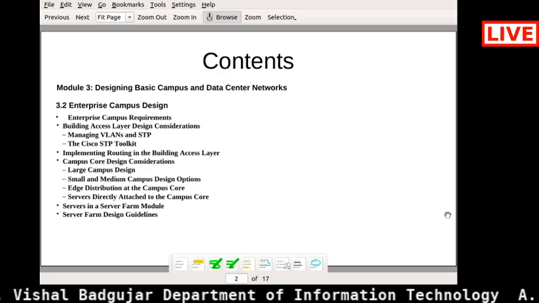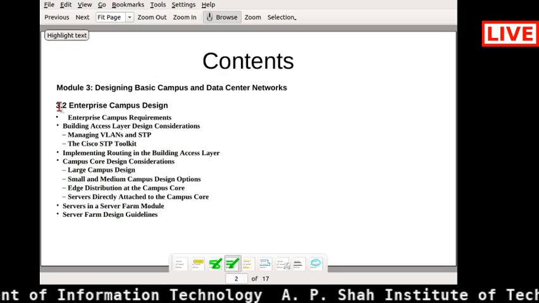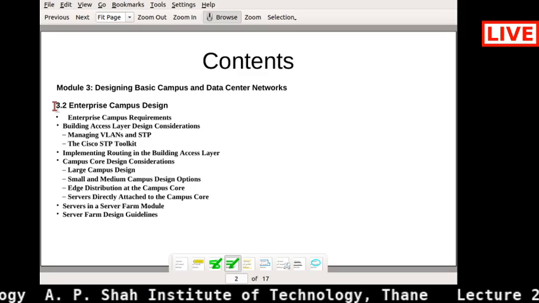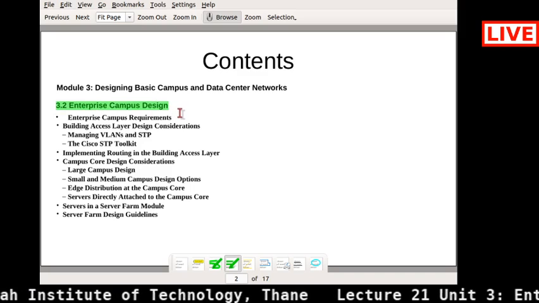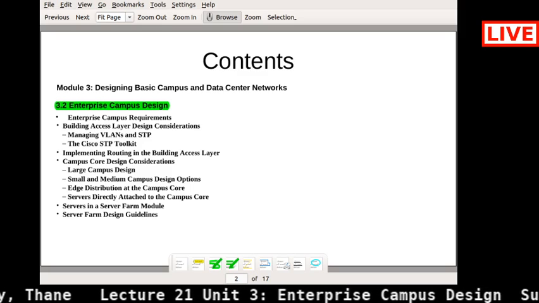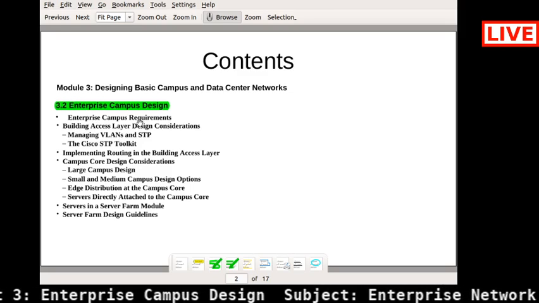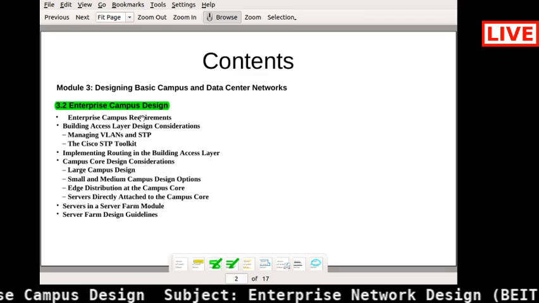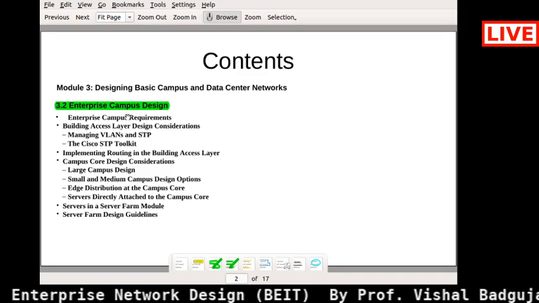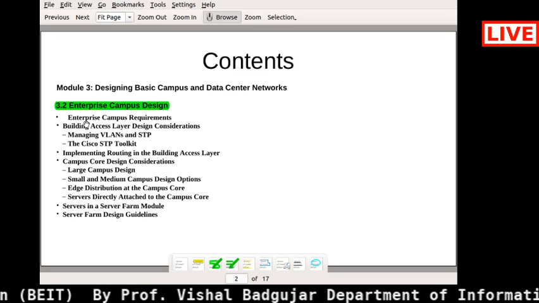Okay, so today we are going to start with the second module, the second topic, that is your enterprise campus design, right? And what are the different requirements with respect to that? And if you consider this particular enterprise campus requirement, right? Whenever I am using the word enterprise, you must understand the enterprise has this particular campus infrastructure, right?